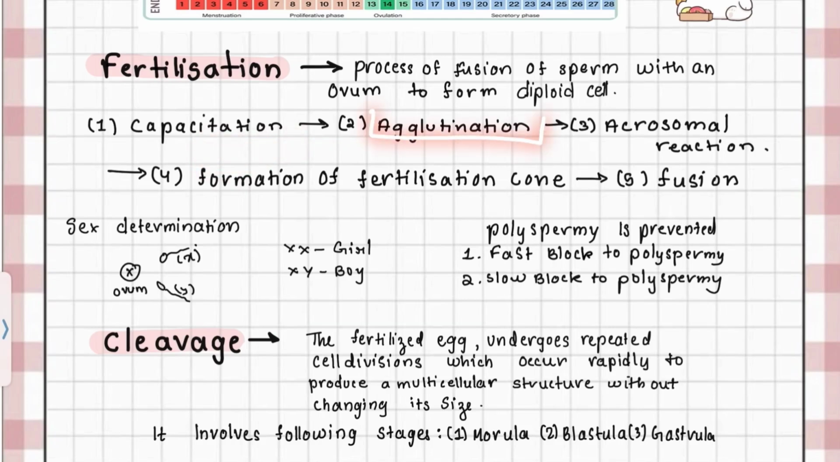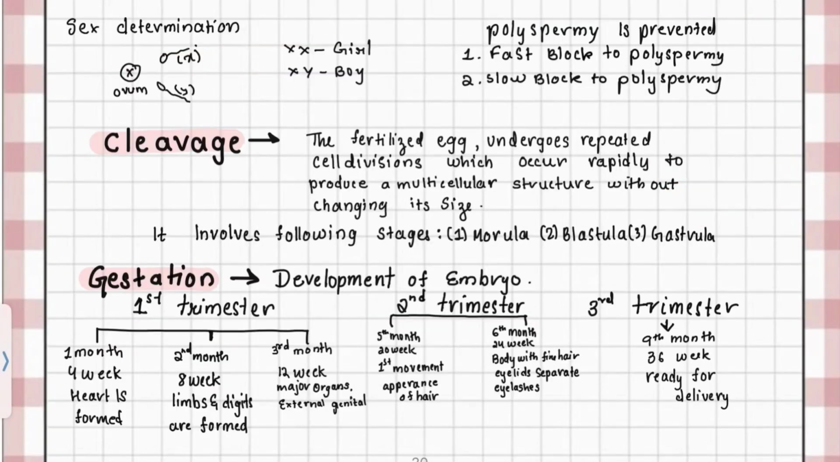In agglutination, there is recognition of sperm and ovum. Then the acrosomal reaction happens. The plasma membrane of ovum forms the fertilization cone, and fusion of sperm nuclei and ovum nuclei happens to form the diploid zygote. Let's understand about the prevention of polyspermy. Polyspermy यानी multiple sperms entering one ovum, and it is prevented by fast block to polyspermy, which is temporary, and slow block to polyspermy. These two processes ensure normal development of the zygote.